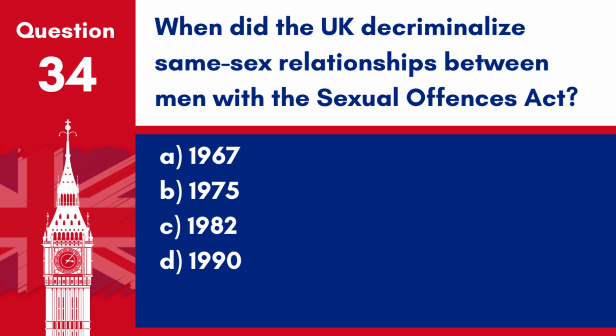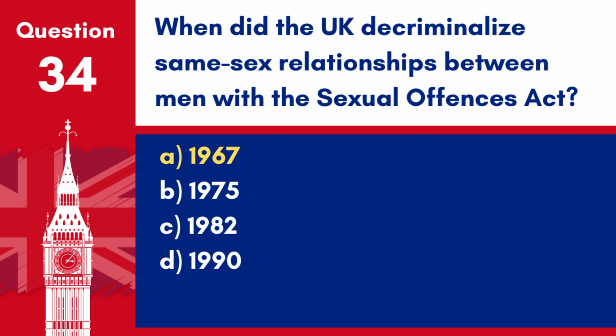Question 34. When did the UK decriminalise same-sex relationships between men with the Sexual Offences Act? A. 1967. B. 1975. C. 1982. D. 1990.